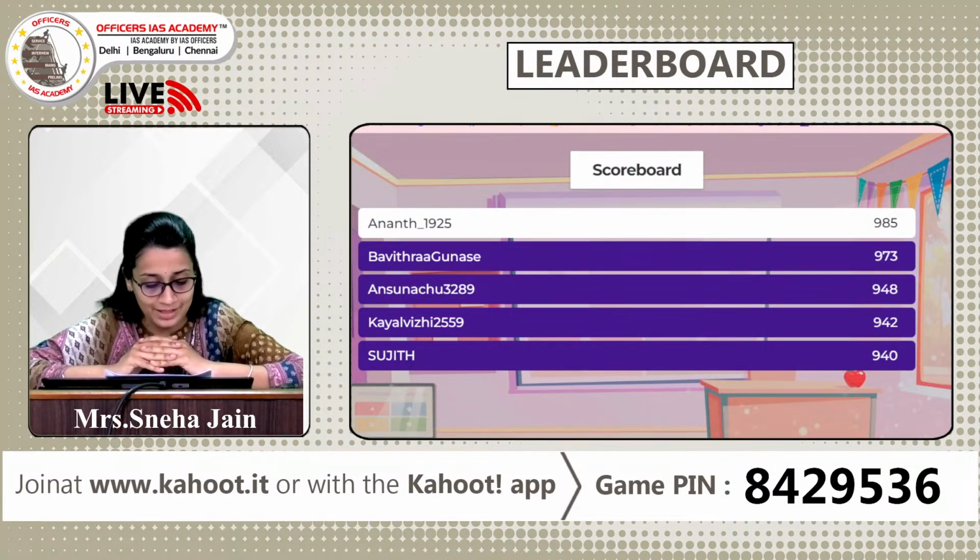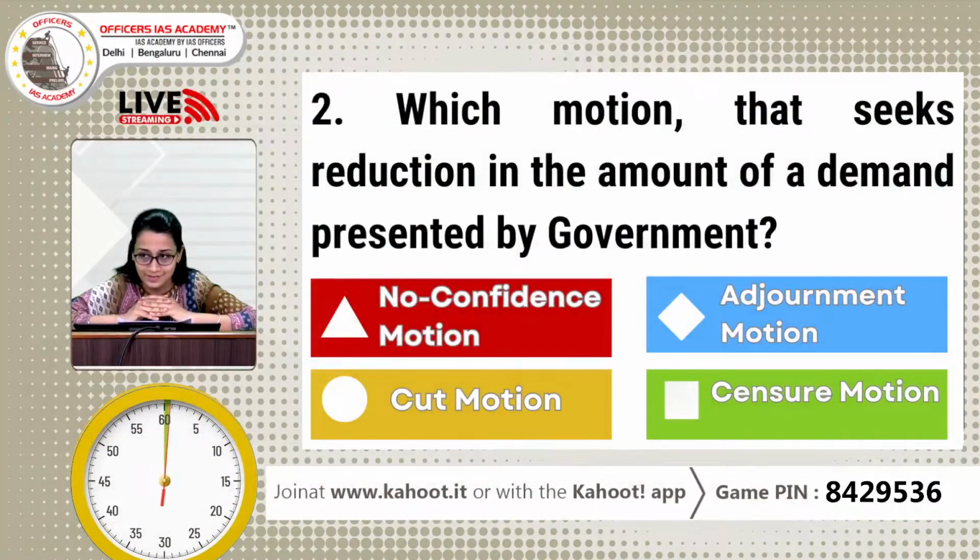So here we bring to you the second question on the screen. Which motion seeks reduction in the amount of the demand presented by the government? So this is a question relating to affairs of parliament. So there are 4 options: A. No confidence motion, B. Adjournment motion, C. Cut motion and D. Censure motion.